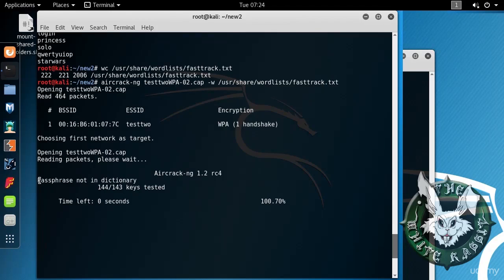So passphrase not in dictionary. That's what we expected also from such a small dictionary. So let's try another one.